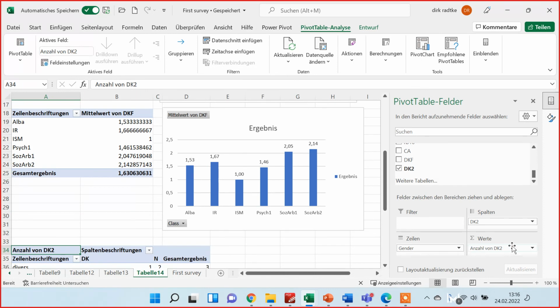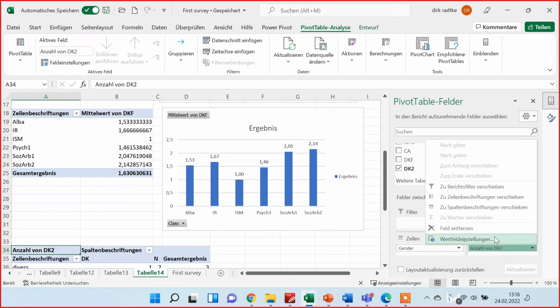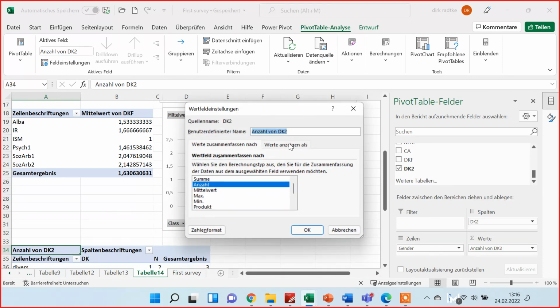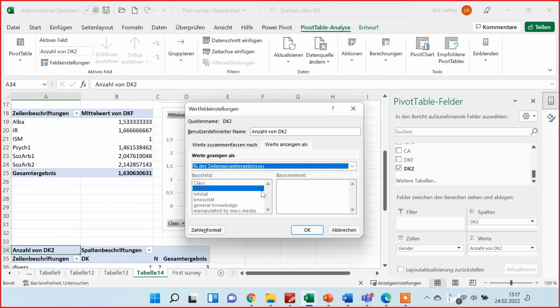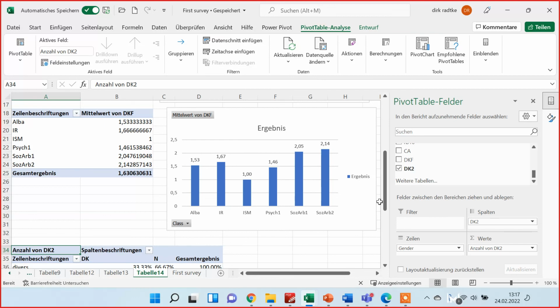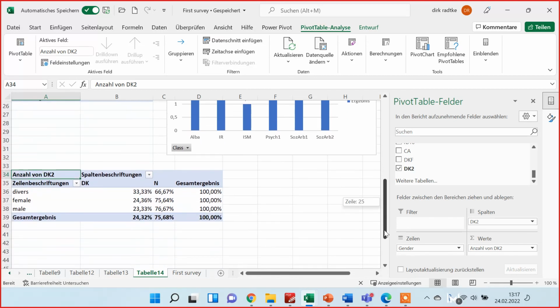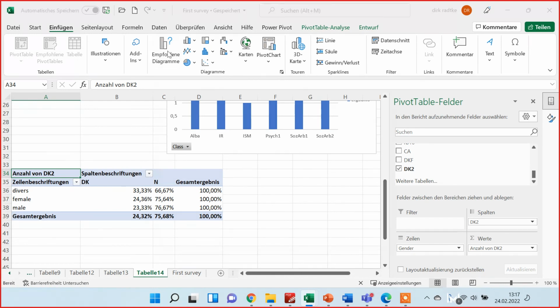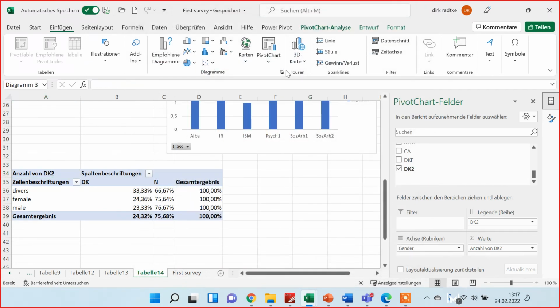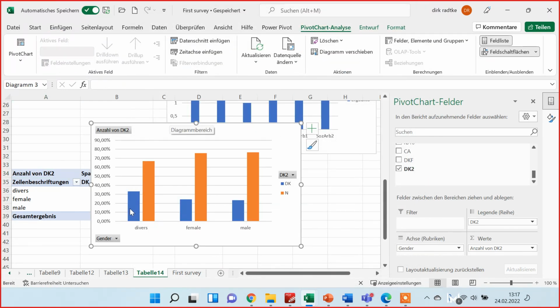And now it makes sense to have the percentage in the row. Okay, and then we also insert a diagram for this cross table. Insert the values.